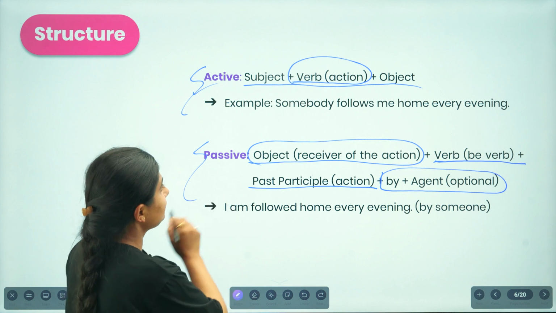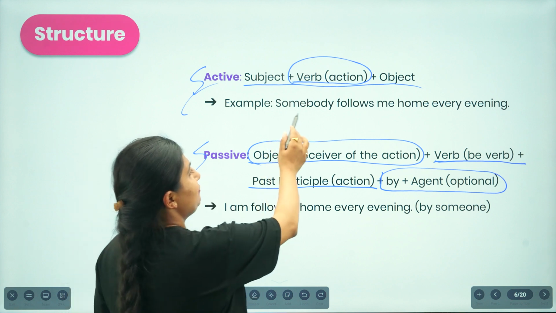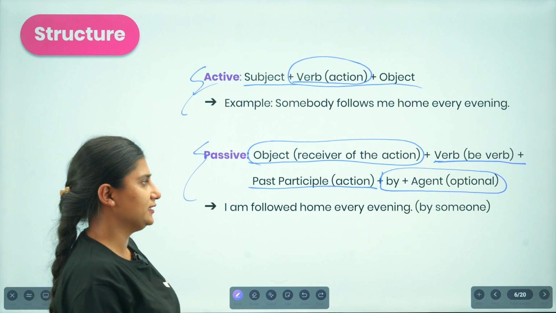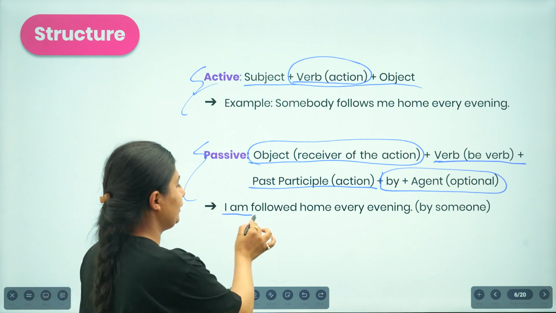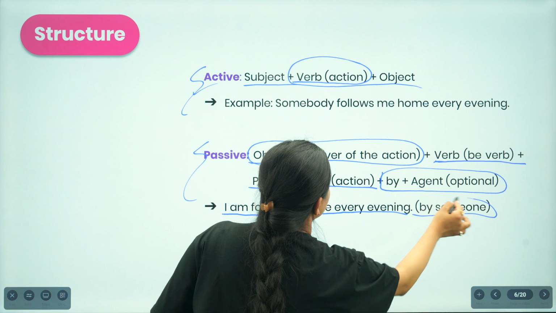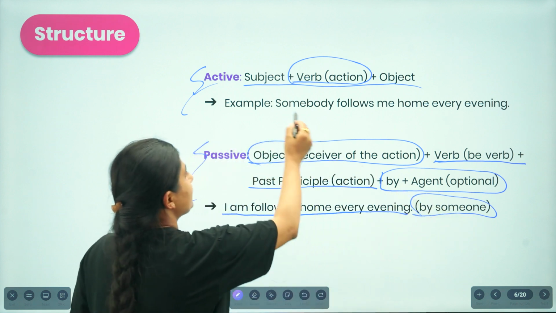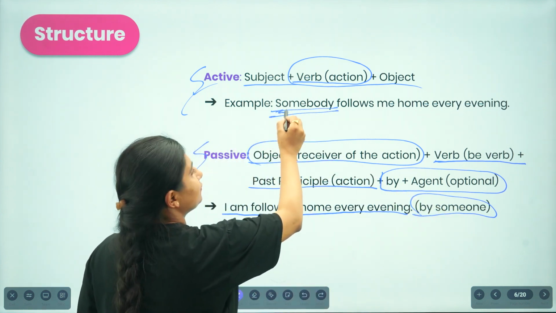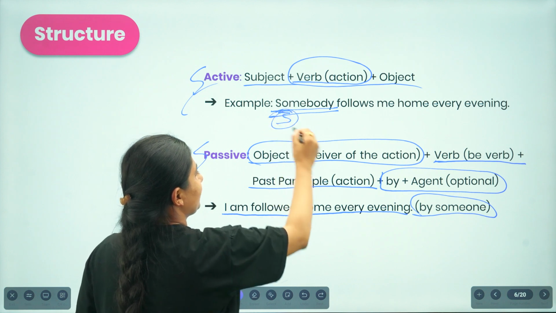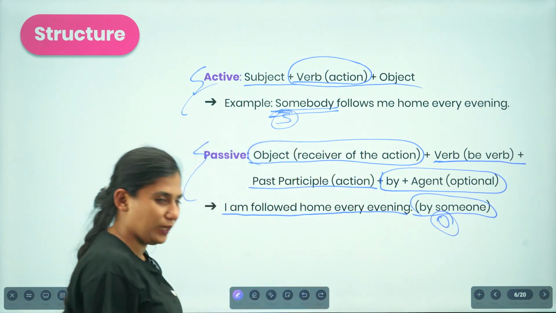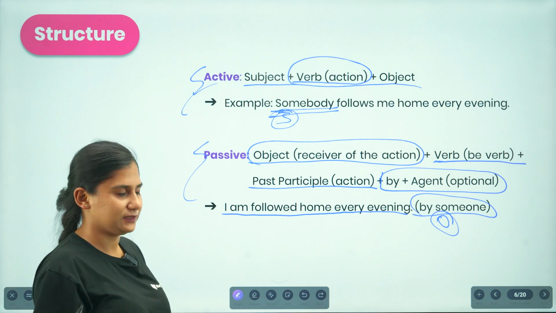So now here: somebody follows me home every evening. As we have to change this, we change it in this way: I am followed home every evening by someone. So the one which was the subject over here turns out to be the object in this sentence, and it is quite optional as well whenever we are changing into a passive form.